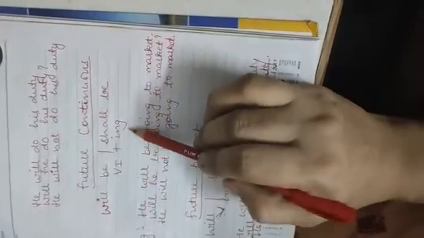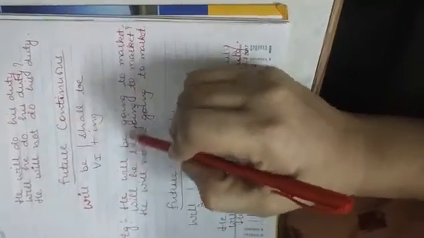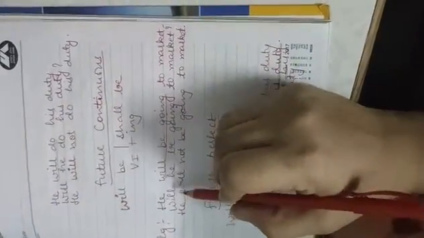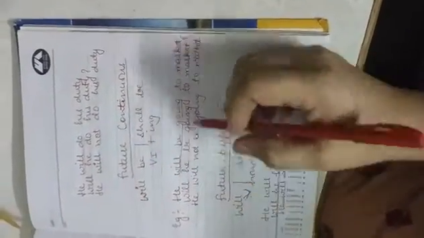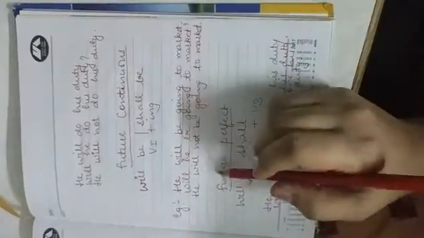So next is future continuous tense. Will be, shall be, first form of the verb V1 plus ing. So here examples are given. He will be going to market. So here will be going to market is an example of future continuous tense. Next, when we convert this sentence into interrogative, will he be going to market? And he will not be going to market.